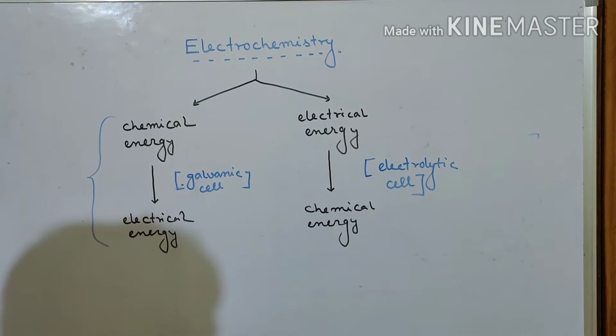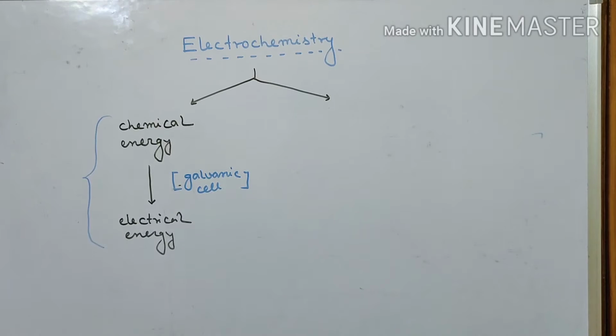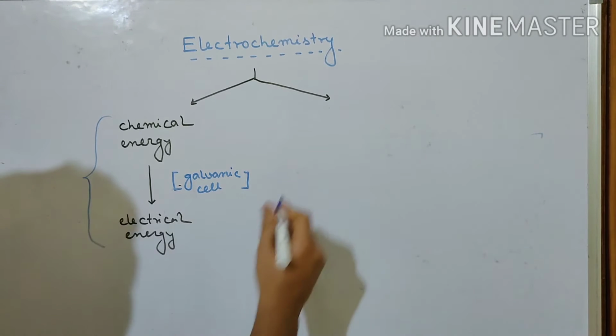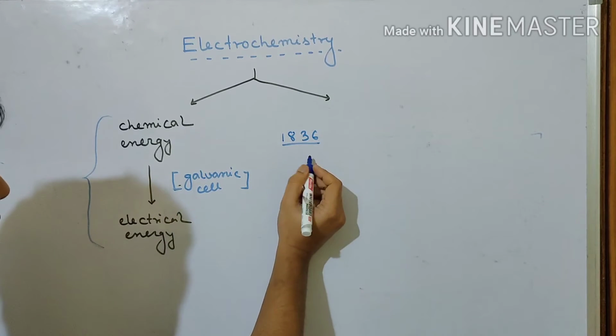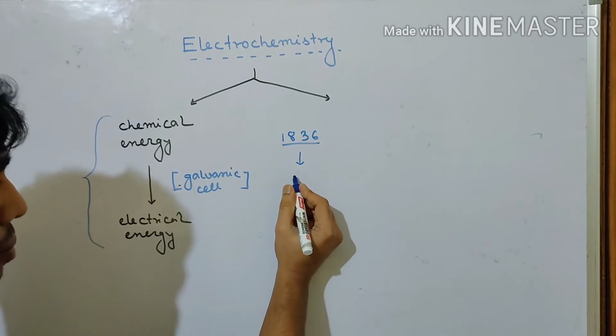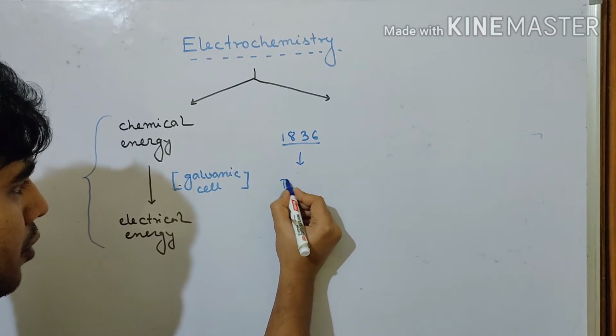So now our topic will be discussing the galvanic cell. Let us see, by using the galvanic cell, how we can convert chemical energy into electrical energy. For that, we are going to take one reference in 1836, named after the scientist. A cell was developed known as the Daniell cell.